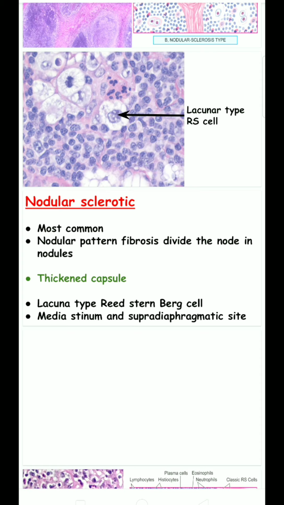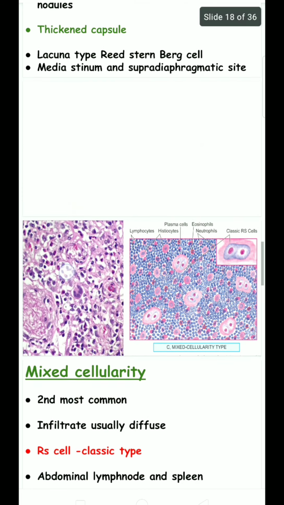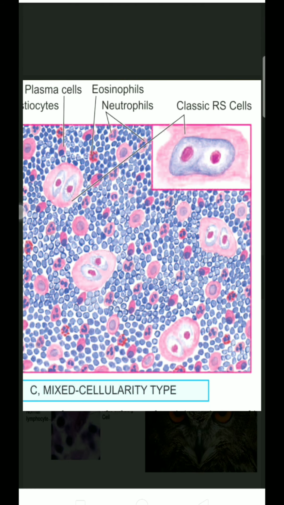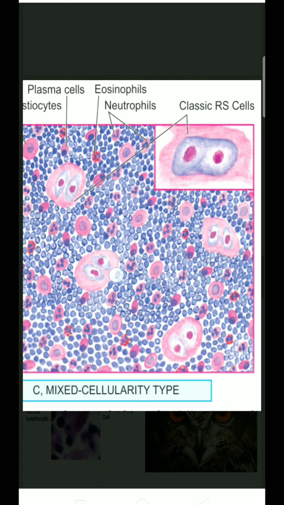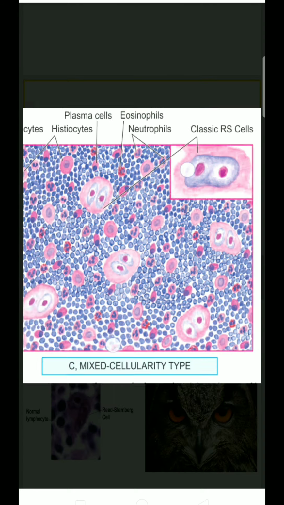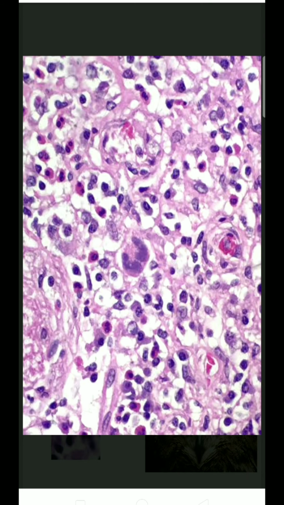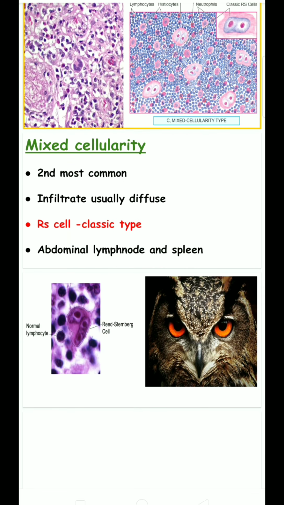Mediastinum and supradiaphragmatic sites are the most common sites. Mixed cellularity is the second most common. The infiltrate is usually diffuse, and the Reed-Sternberg cells are of classic type, so fused cells will be seen. Mixed cellularity means the presence of eosinophils, neutrophils, basophils, and plasma cells in this area. Abdominal lymph nodes and spleen are most commonly affected.